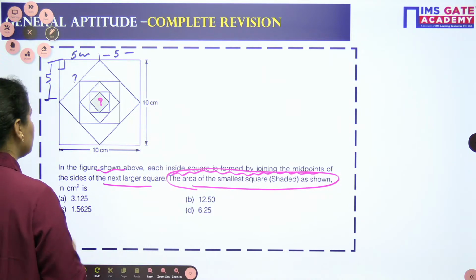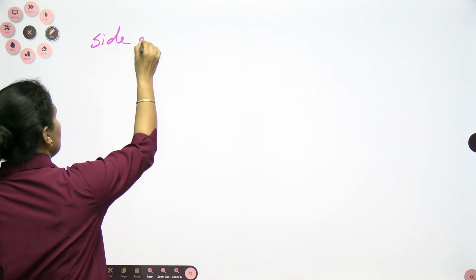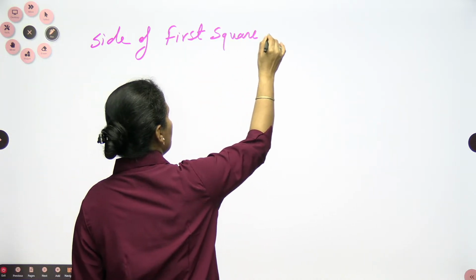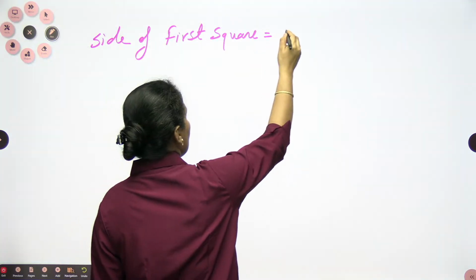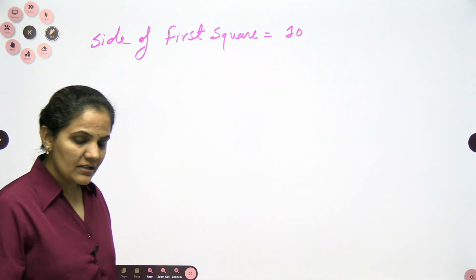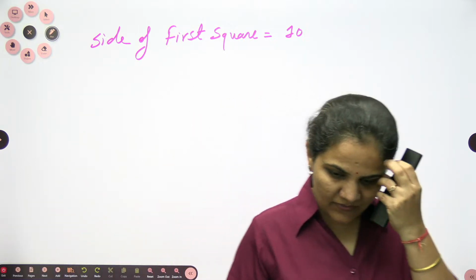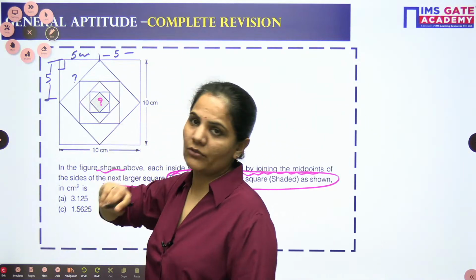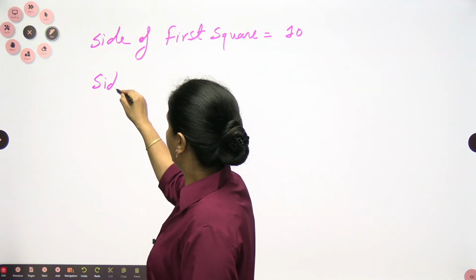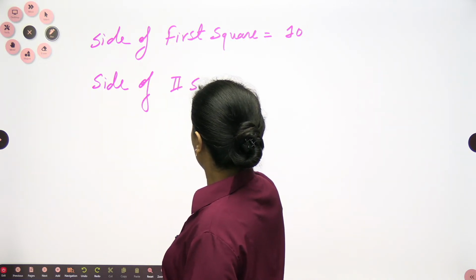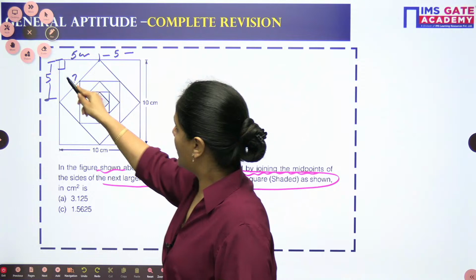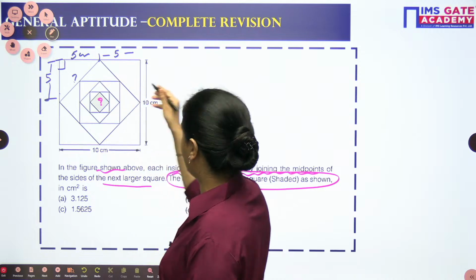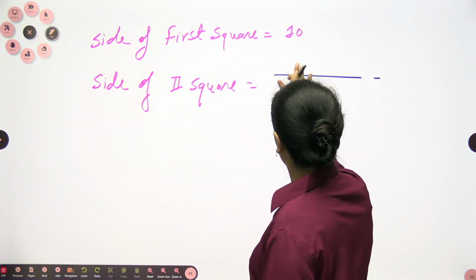Let me write down here. Side of the bigger square, means the first square. Side of the first square is 10. We are having the first square which is given to us. If the side of the first square is 10 centimeter, can I write down from here the side of the second square? Yes, definitely. Very easily I can write down the side of the second square. Why? Because this is 90, so this is base, this is height, perpendicular, and we need to find out the hypotenuse. So I can go for this one in this case.